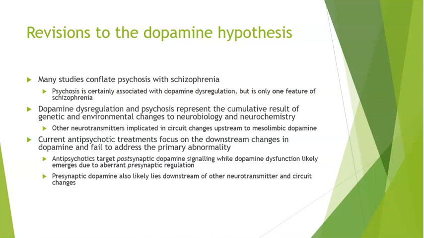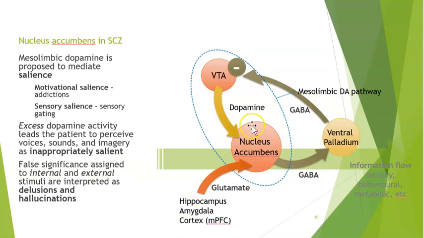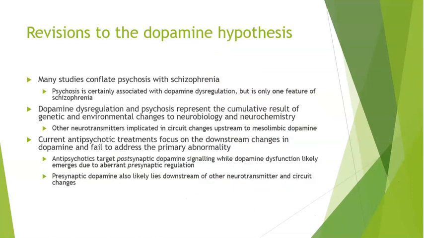So I'm going to bring up this slide again. So antipsychotics act right here, blocking the dopamine from entering the nucleus accumbens, whereas schizophrenia itself is most likely actually due to the excess release of dopamine here. So perhaps we should actually be blocking the release of dopamine rather than focusing on blocking the binding of dopamine.